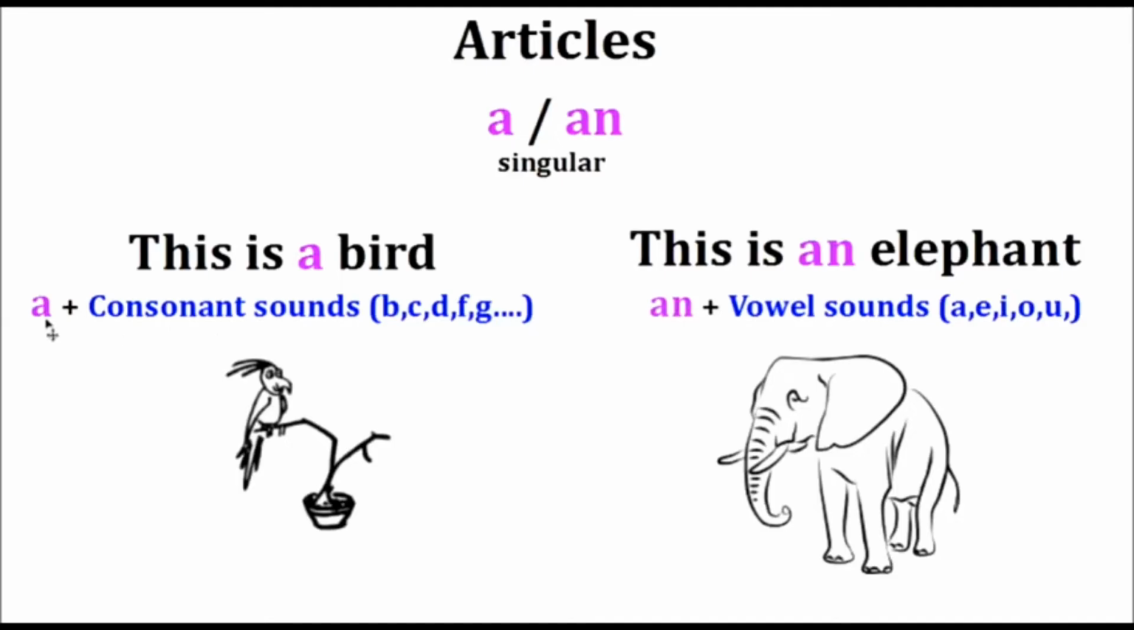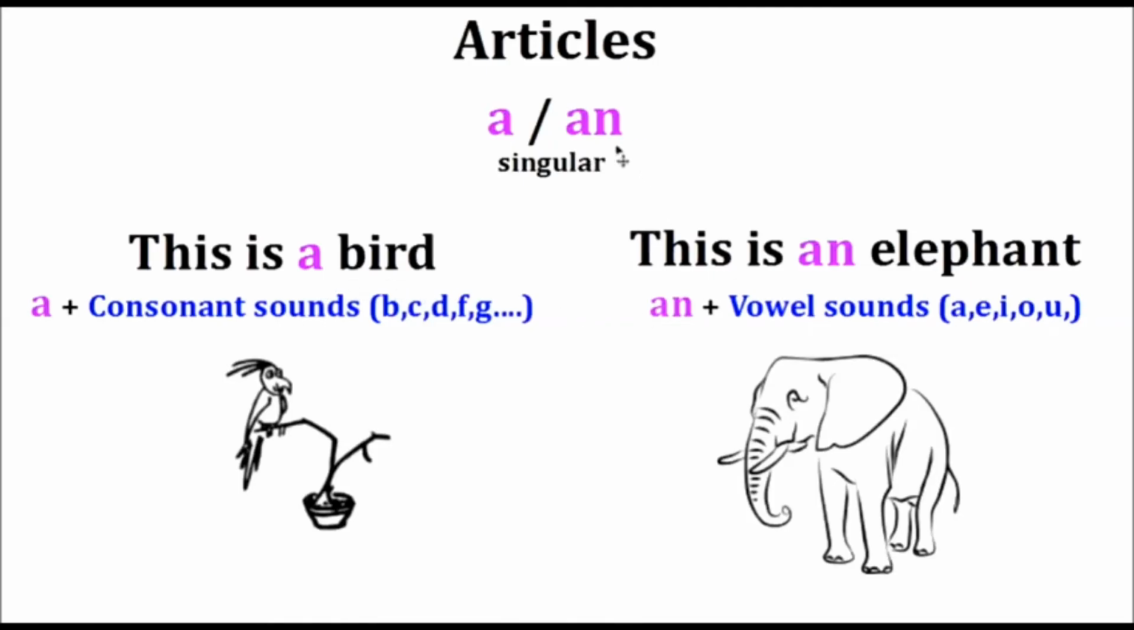A is for consonant sounds. For example, b, k, d, f, j. Example, bird. This is a bird.